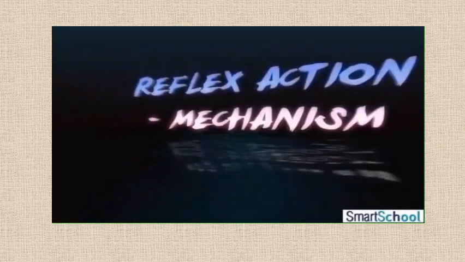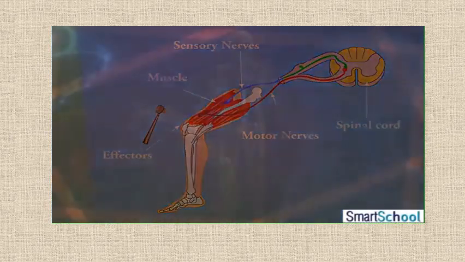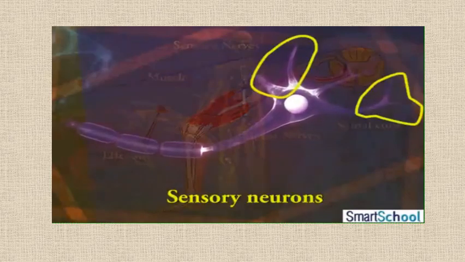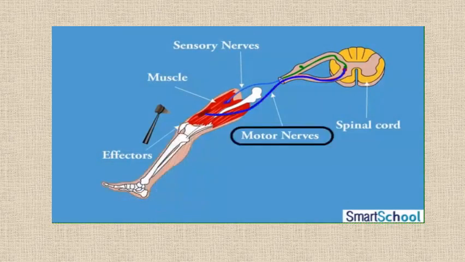Reflex action mechanism. In reflex action, fine tips, that is dendrites of receptors, that is sensory neurons, quickly relay a message in the form of electric impulse via sensory nerves to the spinal cord. The spinal cord then sends information, impulse, via motor nerves to effectors, that is, muscles or glands.